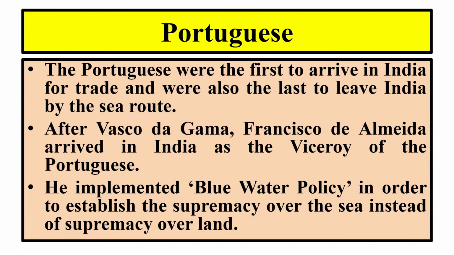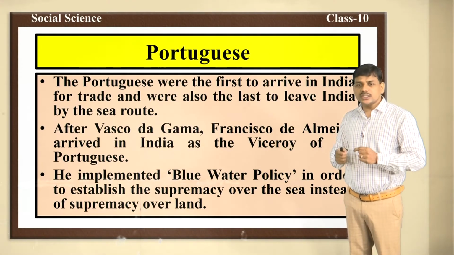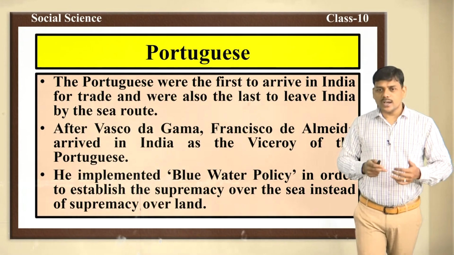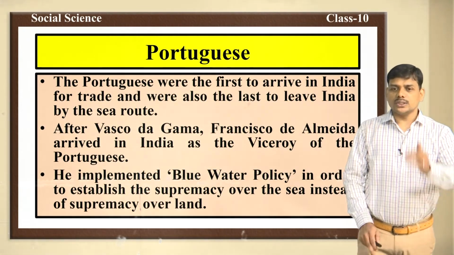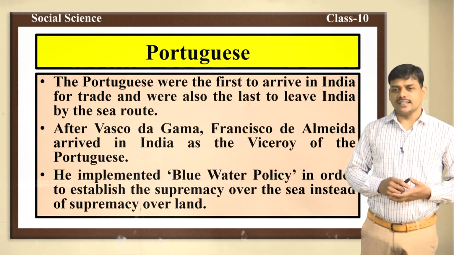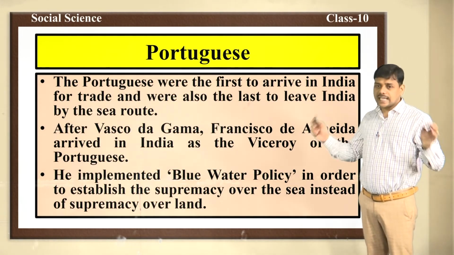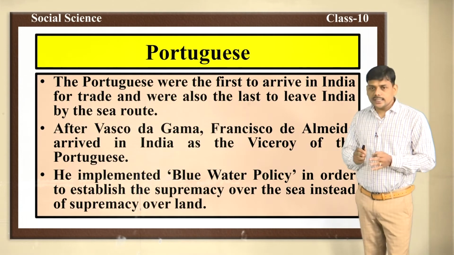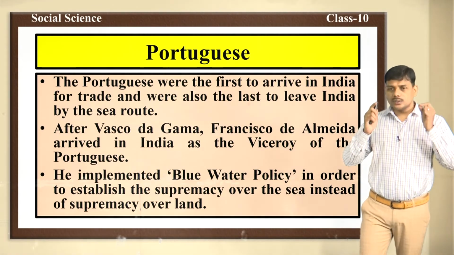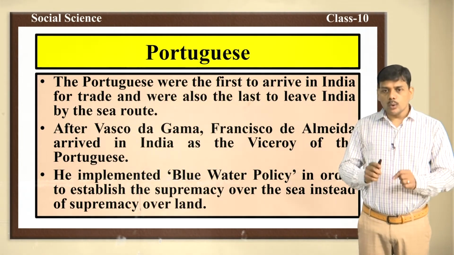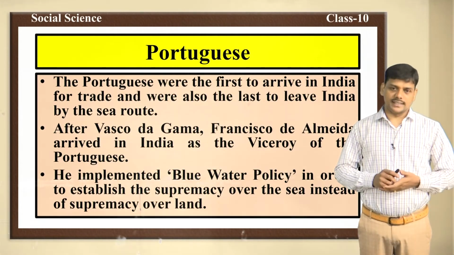Blue water policy is a policy which was introduced in order to establish supremacy over the sea instead of supremacy over land. The main intention of Francisco de Almeida was to establish supremacy over the sea. He did not want to establish any supremacy over land. It shows that he gave more importance to trade, and to profit.